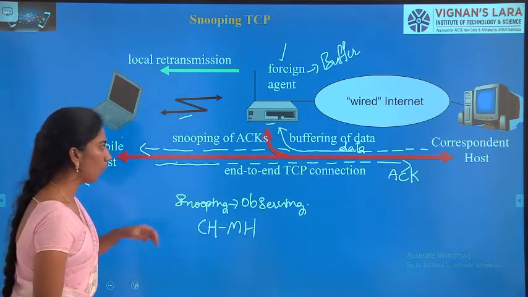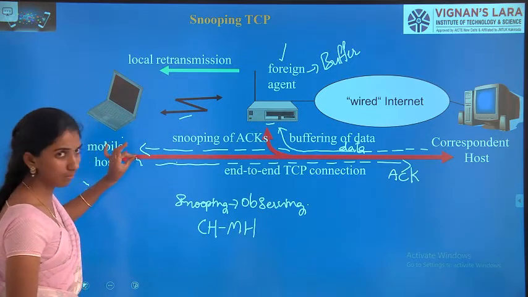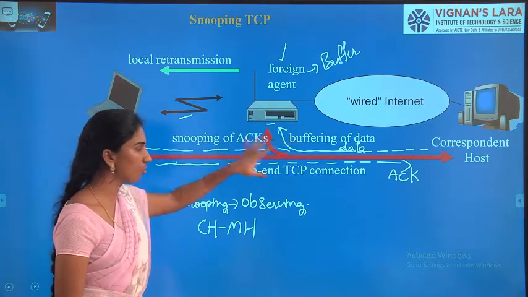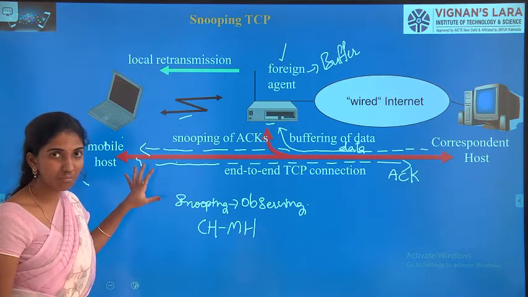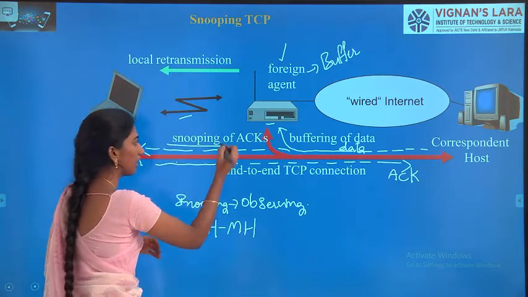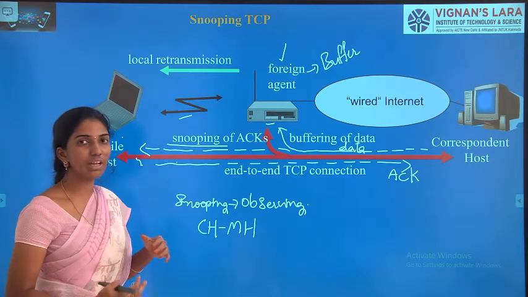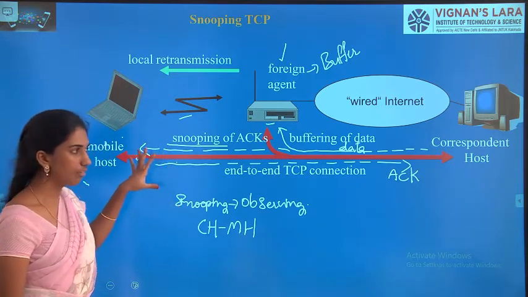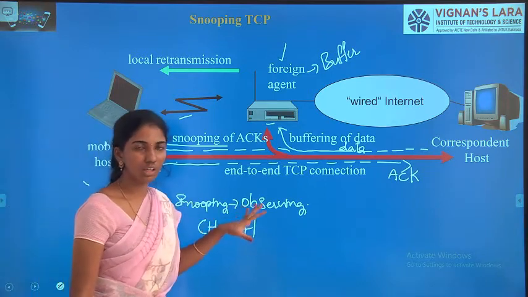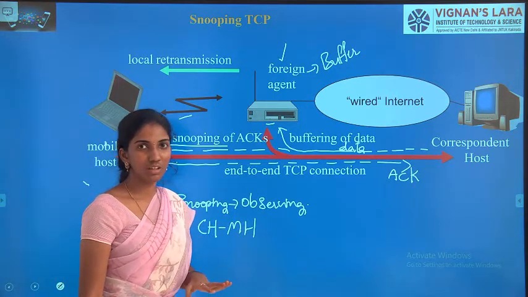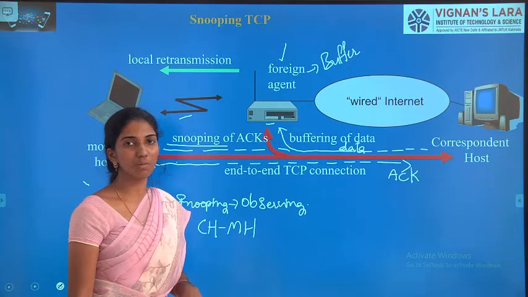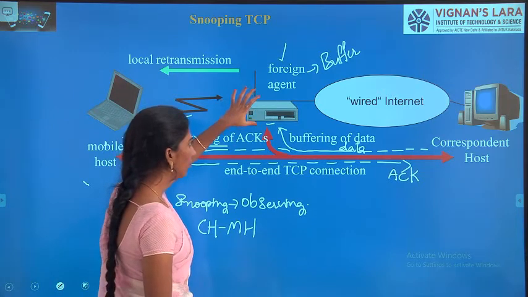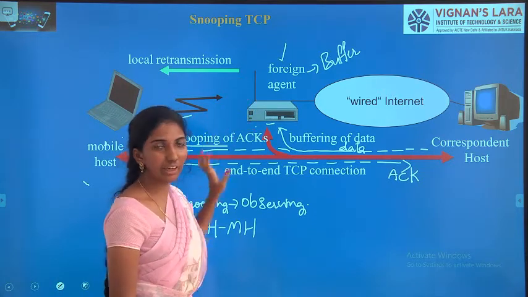While this process is taking place, the foreign agent identifies whether the data is being transferred or not, and at the same time it snoops the acknowledgements. That means it observes the acknowledgements present in the network. Why is this happening? Because if there is any packet loss in the network, it needs to verify immediately in order to maintain the concept of TCP. That means, in order to maintain reliability, it needs to check the acknowledgements.